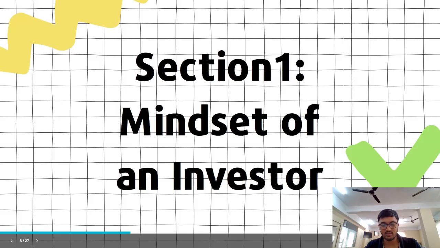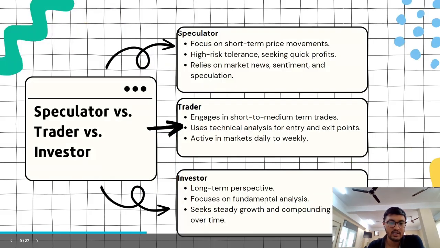In this section, we'll look at the mindset of an investor. There are three kinds of people in the market, to be honest. First, there are speculators who jump into the markets as soon as they hear some news, for example, that a company has received a 10,000 crore rupee order, or that the price of oil is going to decrease over the next two to three months, so the price of Asian Paints or Berger Paints is going to go up. These people come into the category of speculation.